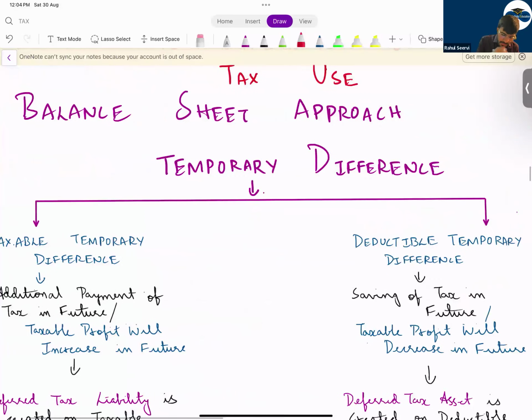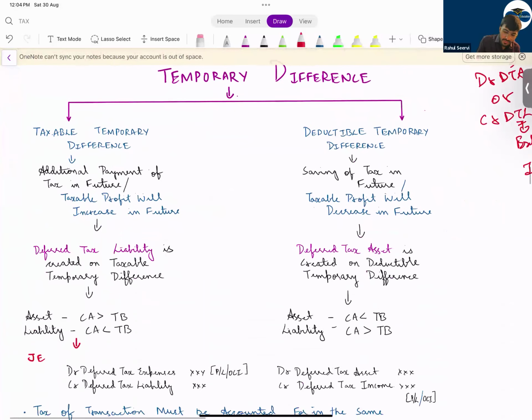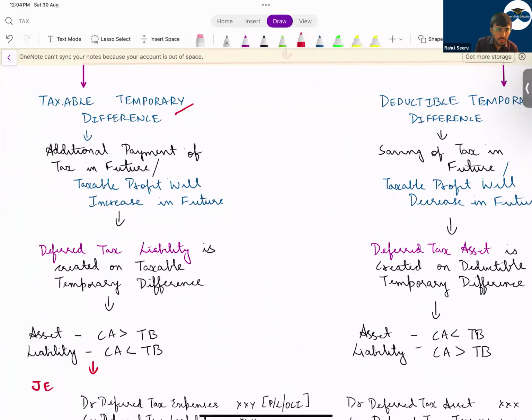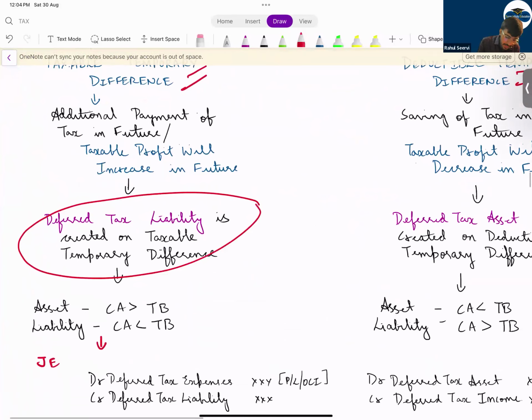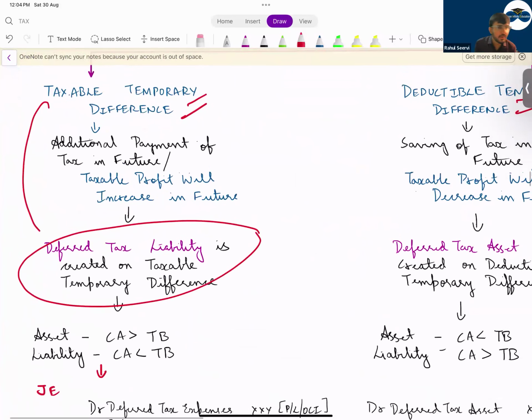Now see here. Taxable temporary difference, deductible temporary difference. To record a deferred tax liability, it should be a taxable temporary difference. Taxable temporary difference means today you are paying less tax, but in future you have to pay more. Additional payment of tax in future means taxable profit will increase in future. In that case we record deferred tax liability.